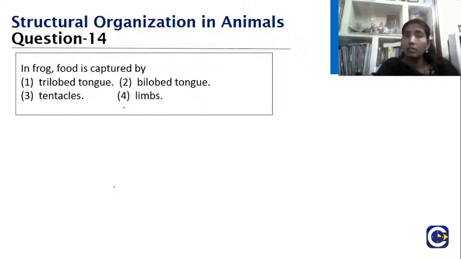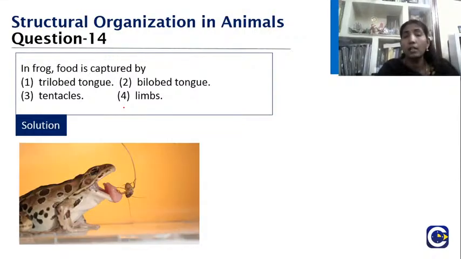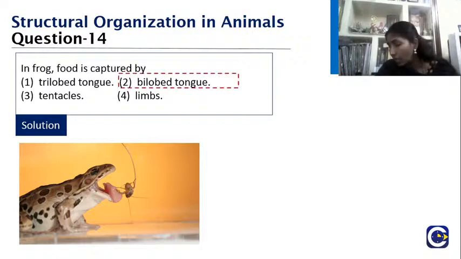Srivatsav, Manjula, Rohan, Akshaya, Jivita, please post your answers. Very good, everybody is giving the answer. Excellent. Yes, the answer is bilobed tongue. See here, you can see the tongue. It will flip with such a high strike rate that it can pick up an insect and swallow it. So the bilobed tongue is the answer.